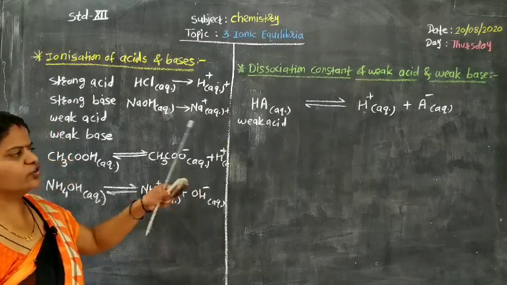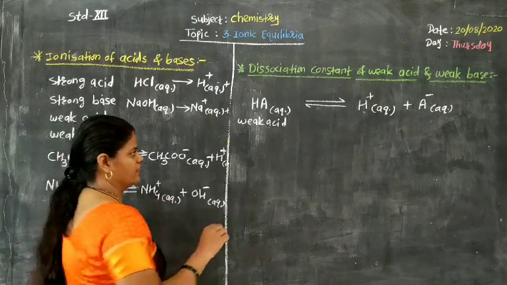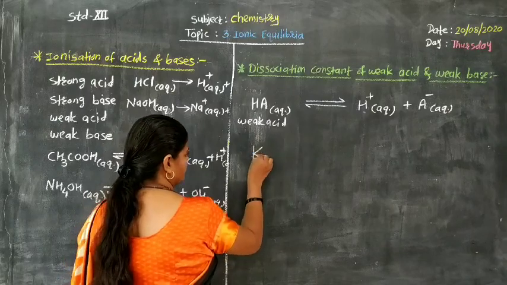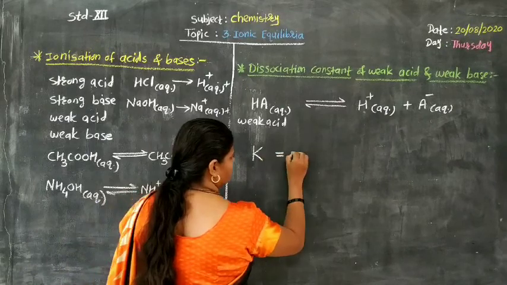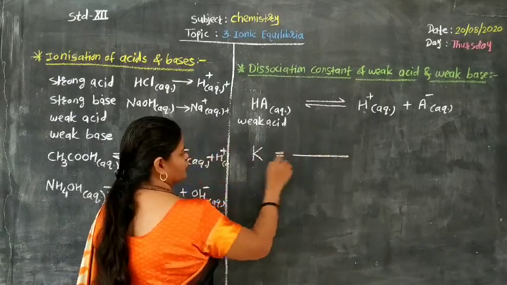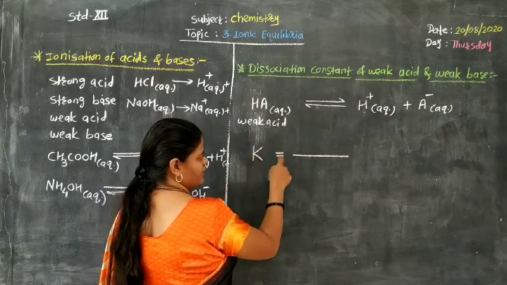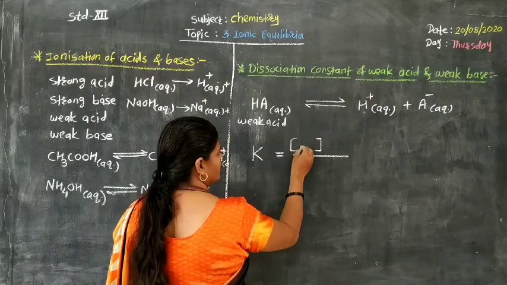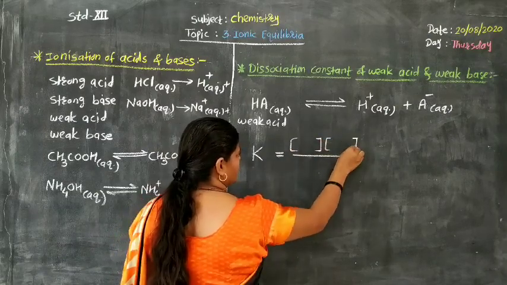Now, according to law of mass action, do you remember law of mass action? You studied already in your 11th standard. According to law of mass action, this equilibrium constant capital K is given by the ratio of product of equilibrium concentrations of products. Which are the products here?